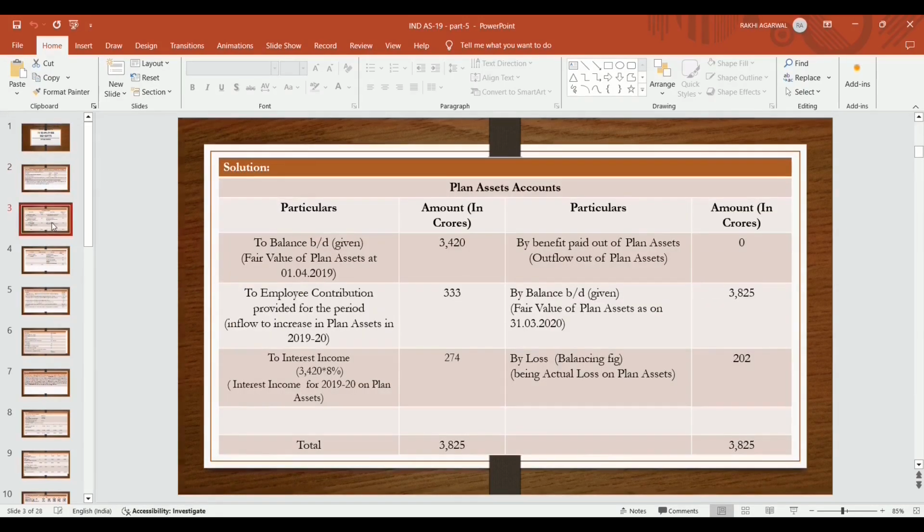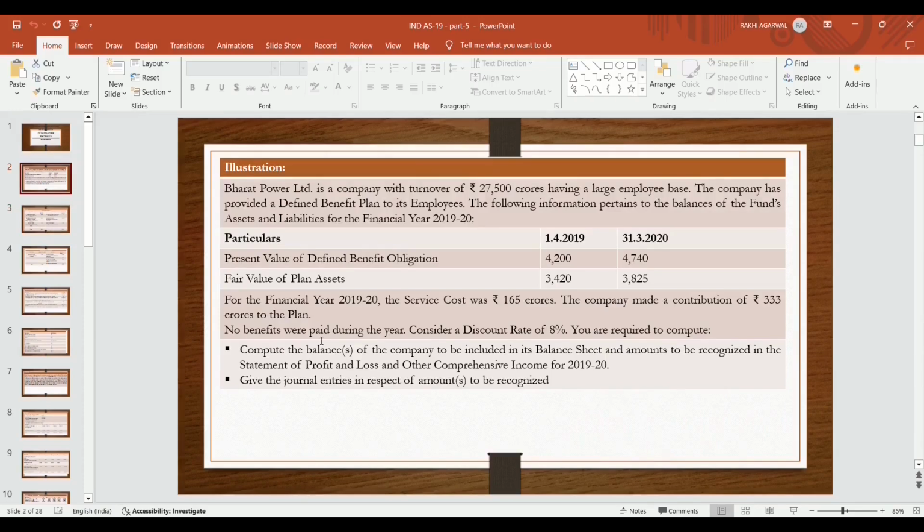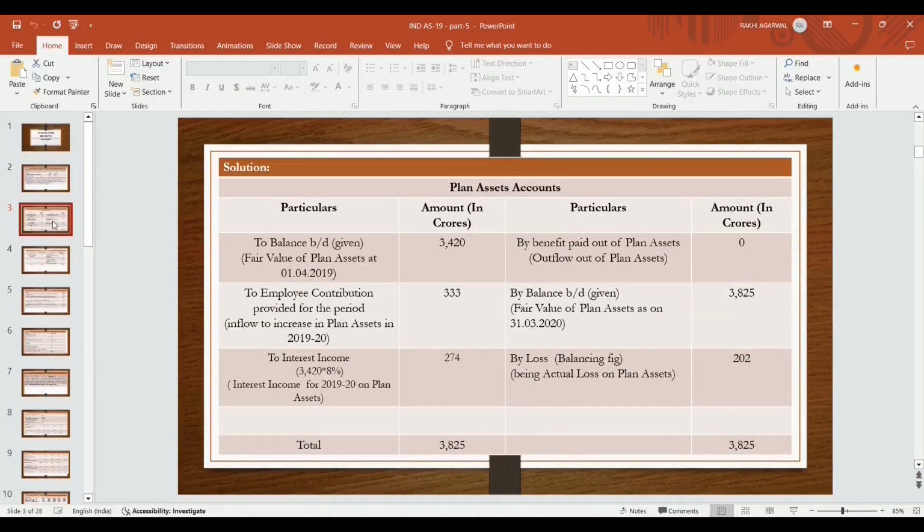3,825 crores. Further contribution made by the entity in plan asset: the entity has made a further contribution, that is an inflow to increase the plan assets in 2019-20, which is 333 crores. Any benefit paid out of that plan asset is not given in the question, so it becomes 0. No benefits were paid during the year. Discount rate of 8% is also given, so interest is to be calculated on the plan asset. Opening balance given in the question is 3,420 crores, on which 8% interest is to be charged. So interest income is 274 crores.